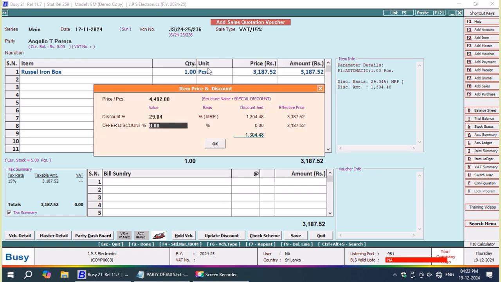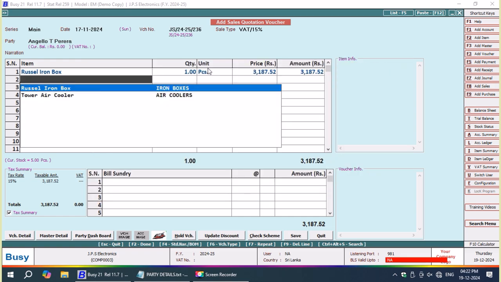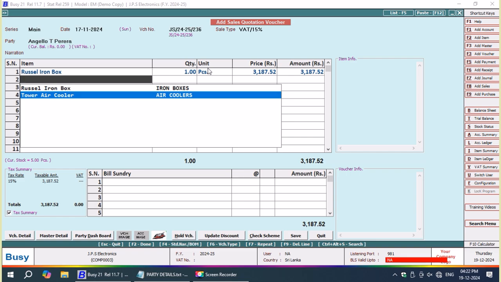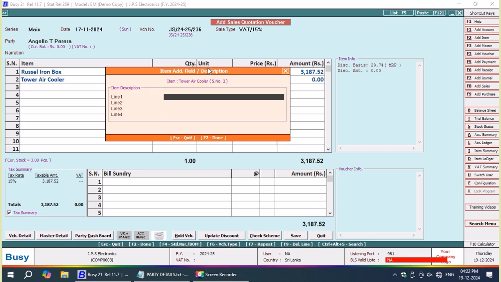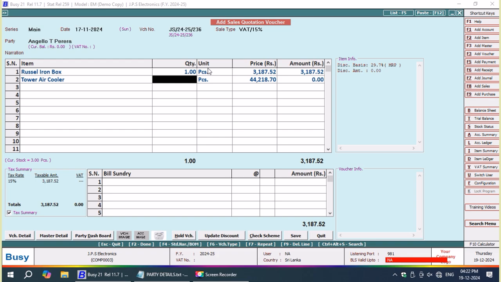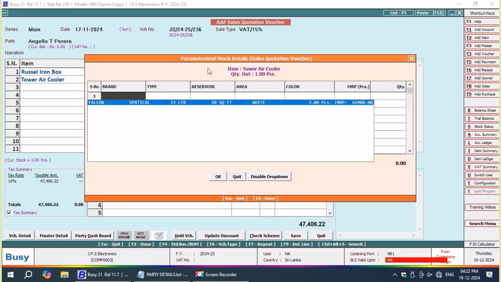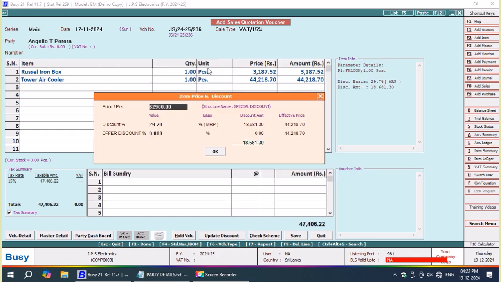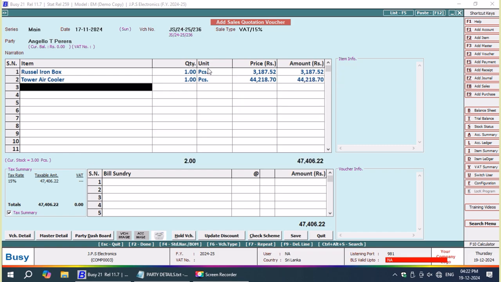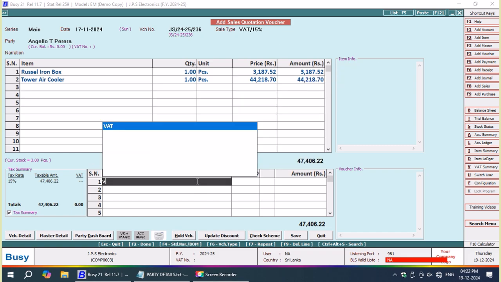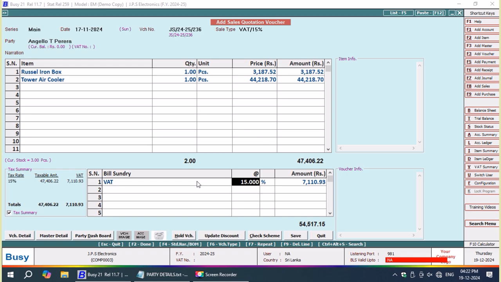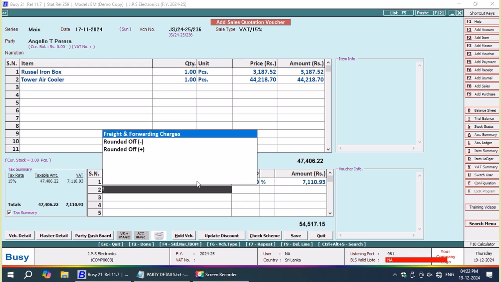Now the type is automatic. Here we are having different configuration, whereas that group is having different configuration. Here I am just skipping this line by pressing F2. Now the quantity being sold is 1 piece. It's all vertical mounting, everything. The discount is a predefined discount. Now I'm going to press F4. No, it's not F4, I'm just going to press VAT.